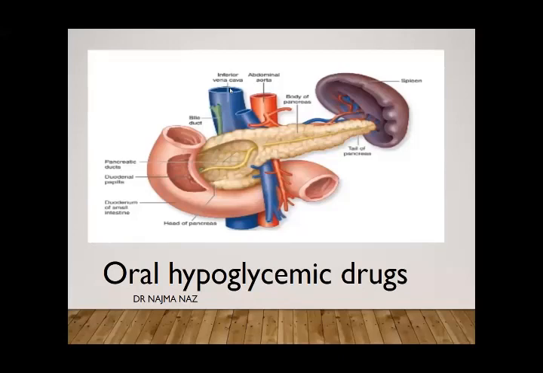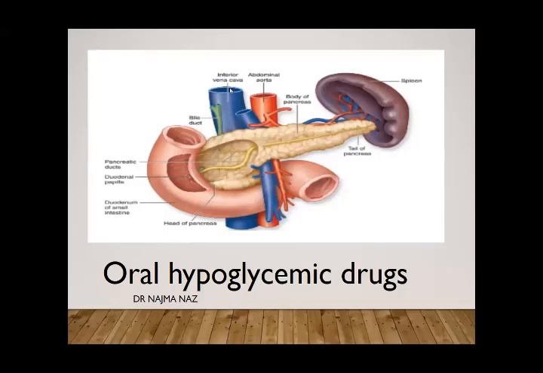But sometimes in an emergency condition, or when the diabetes is not controlled by the drugs, then we can use insulin in type 2 diabetes. As I told you, all of you must know the clinical uses of insulin. What are those apart from type 1 diabetes?